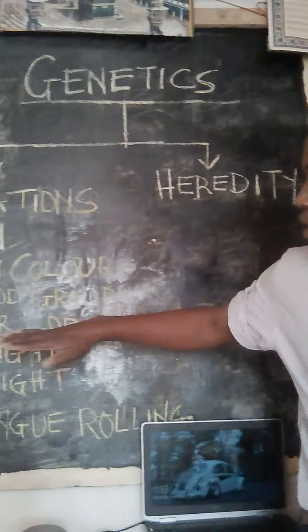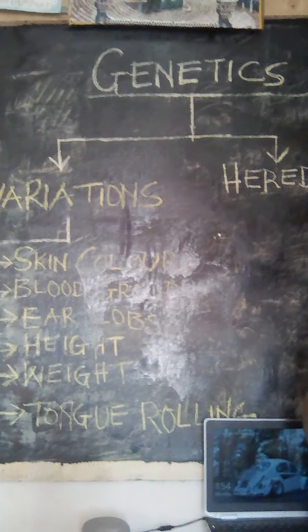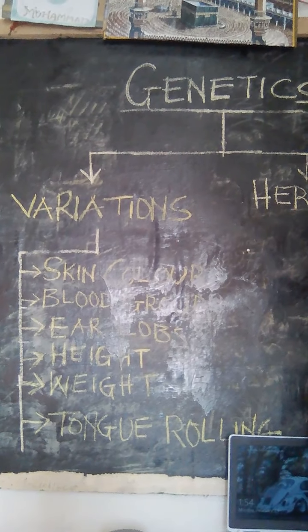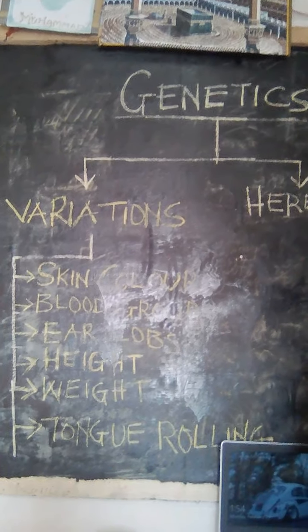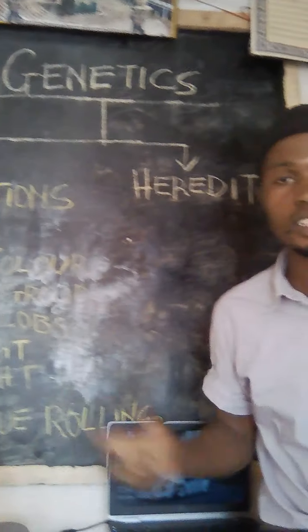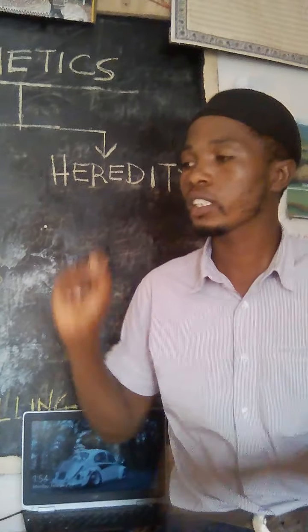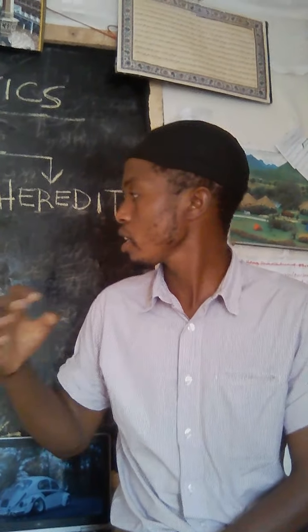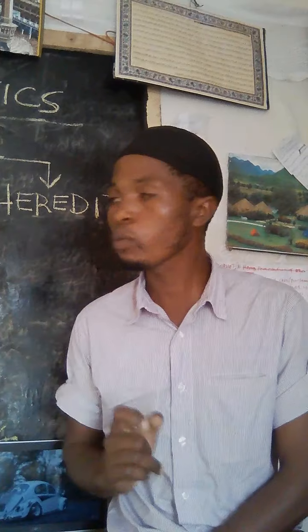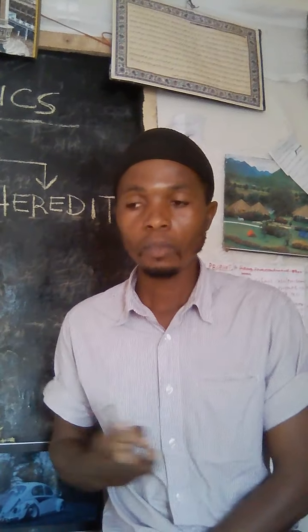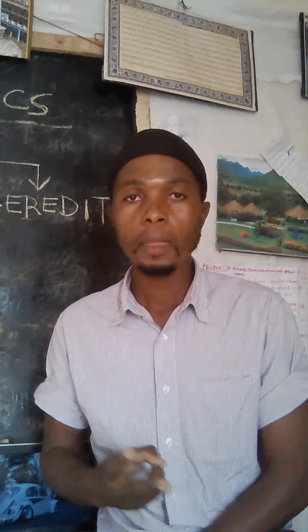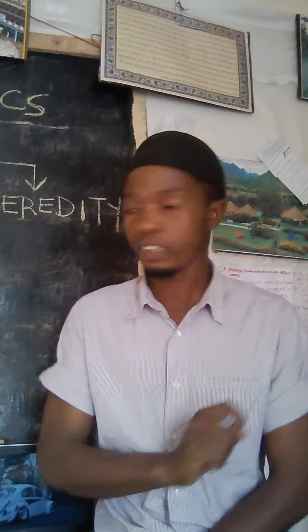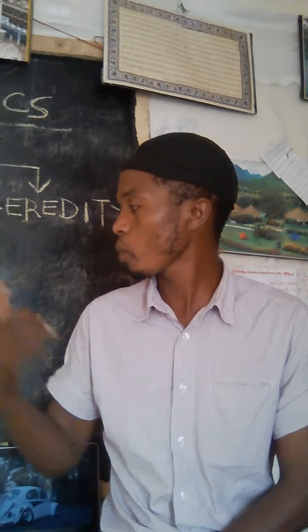Another variation that we are going to talk about is the blood group. In most cases, even twins, in some special cases, are able to exhibit differences in blood group. In blood groups, we are able to see blood group A, blood group AB, blood group O positive, and blood group O negative. And these are the variations that we are talking about.